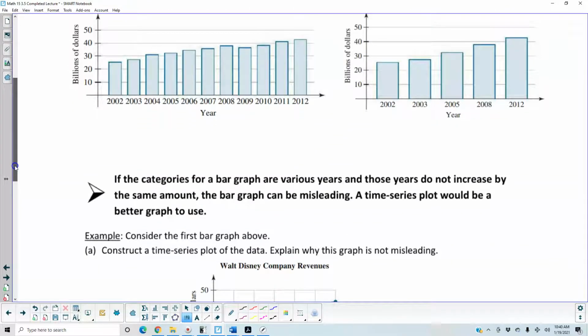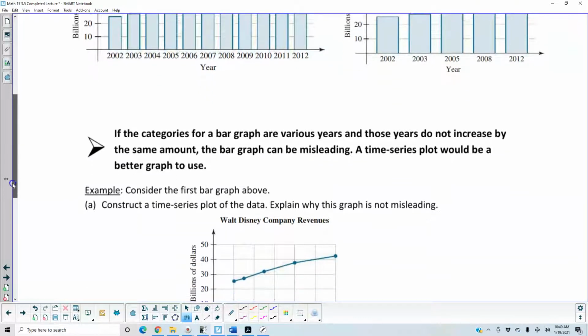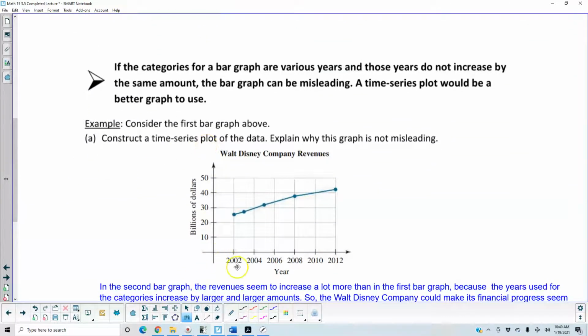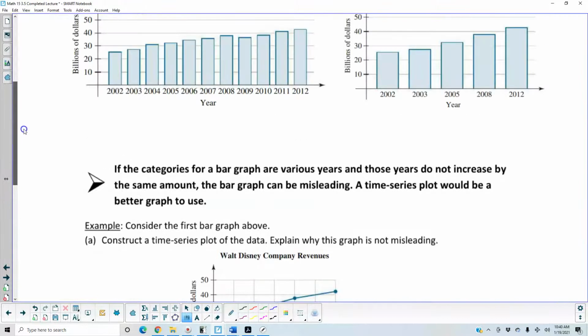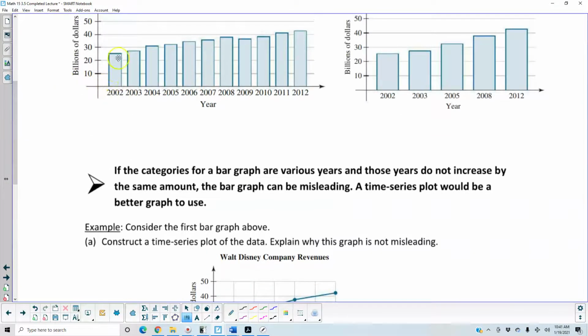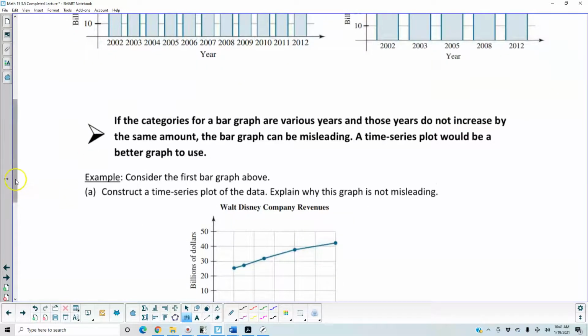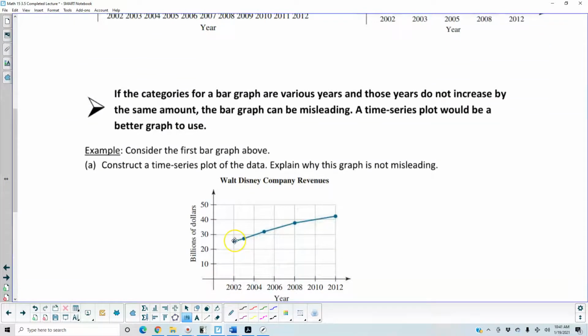So consider the bar graph above. We're going to construct a time series plot of the data and explain why this graph is not misleading. So we're looking at the first bar graph, going from 2002, 2003, 2004, 2005, 2006, 2008, 2010, 2012. If we look at 2002, what is the amount of billions of dollars? Well, it's around 20.5. So there is our 20.5.